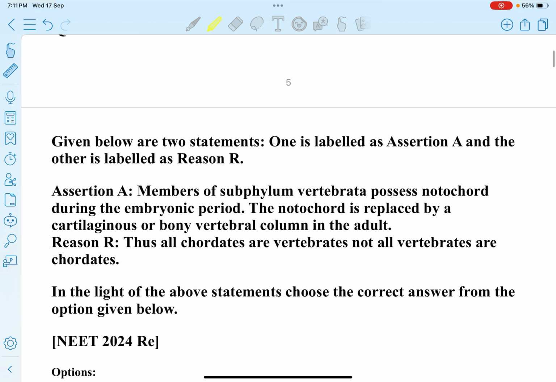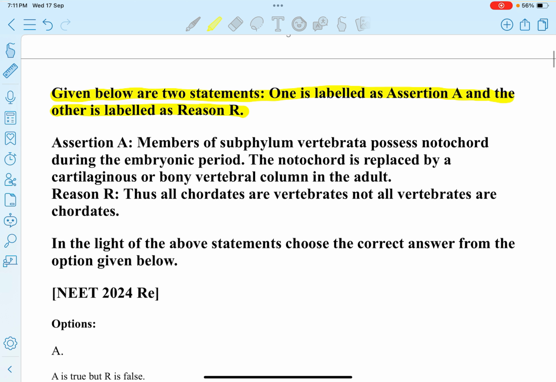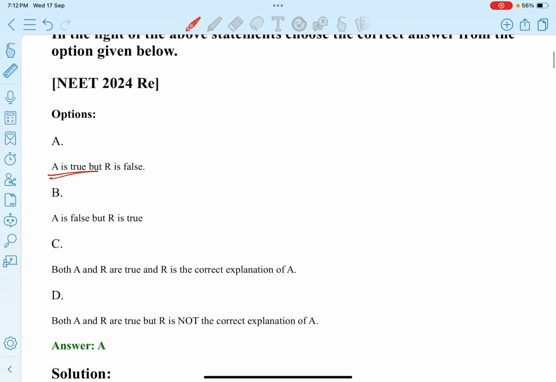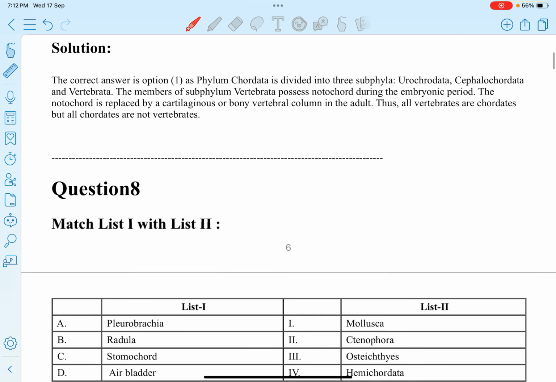Next question. Given below are two statements. One is labeled as assertion A, other is labeled as reason R. So assertion A है, members of subphylum Vertebrata possess notochord during the embryonic period. The notochord is replaced by cartilaginous or bony vertebral column in adult. So assertion is correct. Next reason R है, thus all chordates are vertebrates. No, not all chordates are vertebrates. Reason false है. So assertion is true, but reason is false. Next.